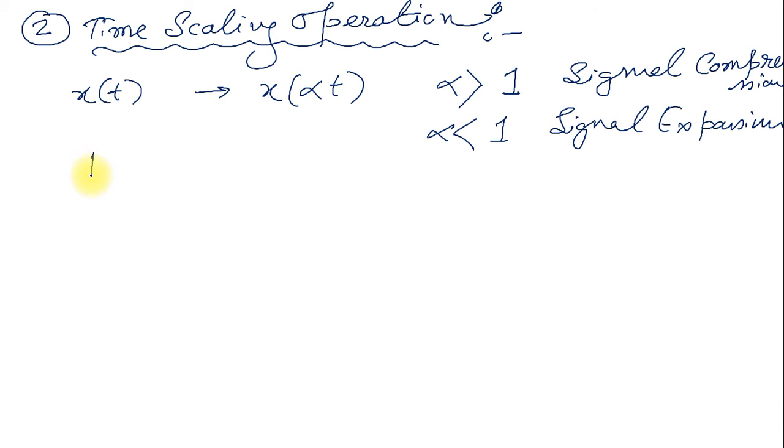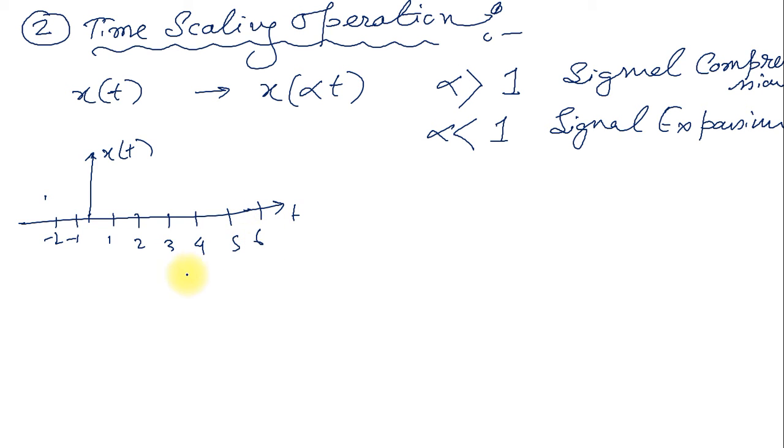Say I am taking one signal that is x of t. T is the time axis represented here, and say I am marking minus 1, minus 2, 1, 2, 3, 4, 5, 6.